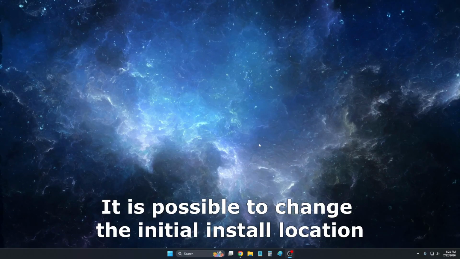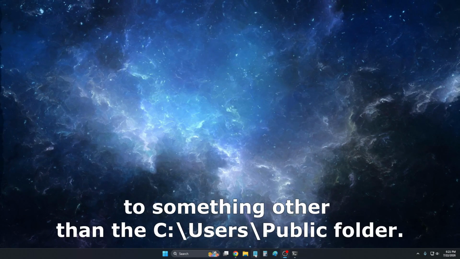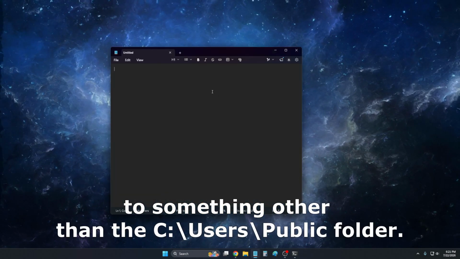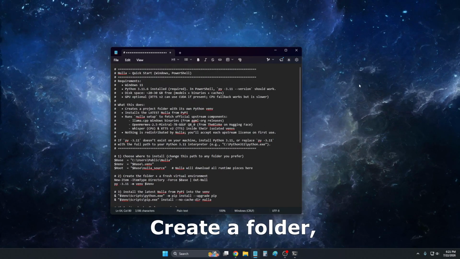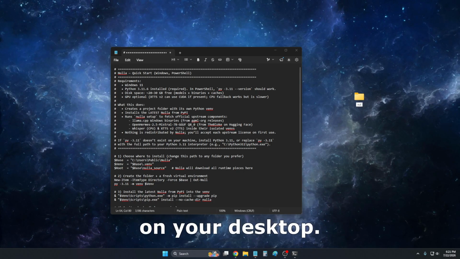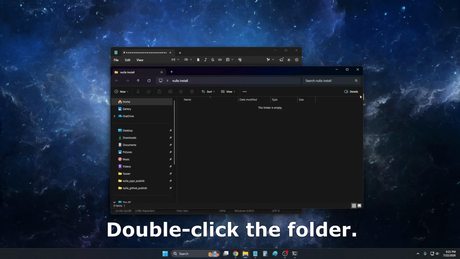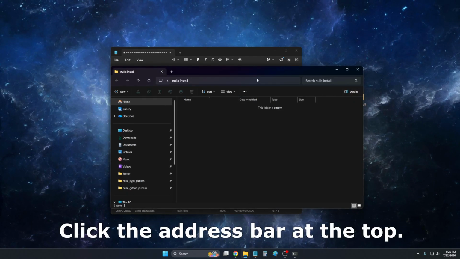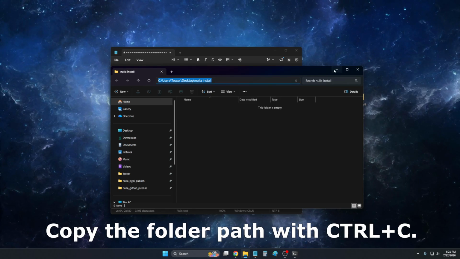It is possible to change the initial install location of Nulla to something other than the public folder under Users. Simply open Notepad and paste a code block. Create a folder, for example, on your desktop. Double-click the folder. Click the address bar at the top. Copy the folder path with Ctrl+C.